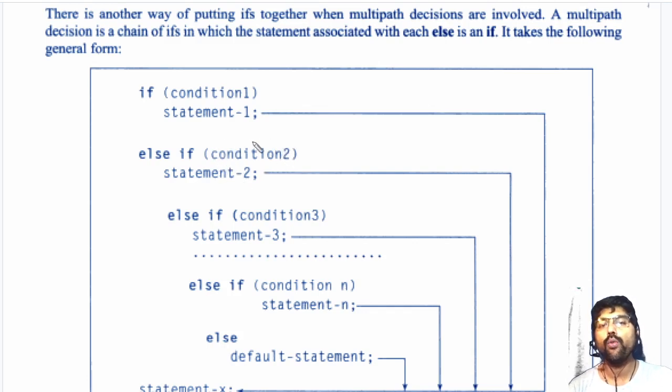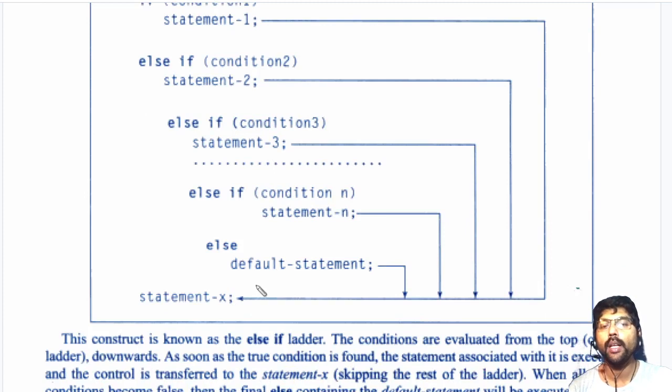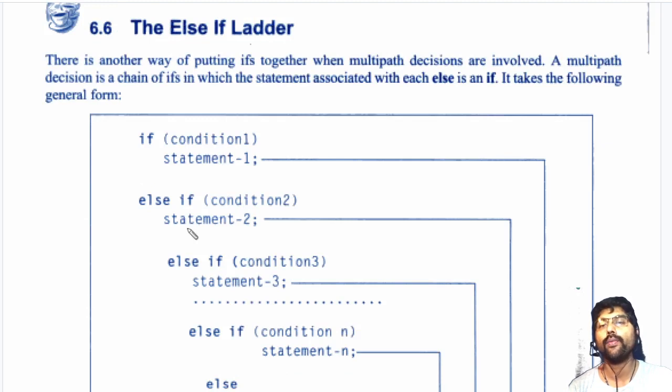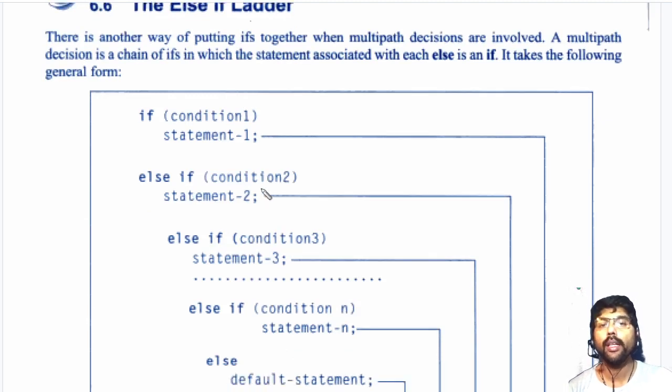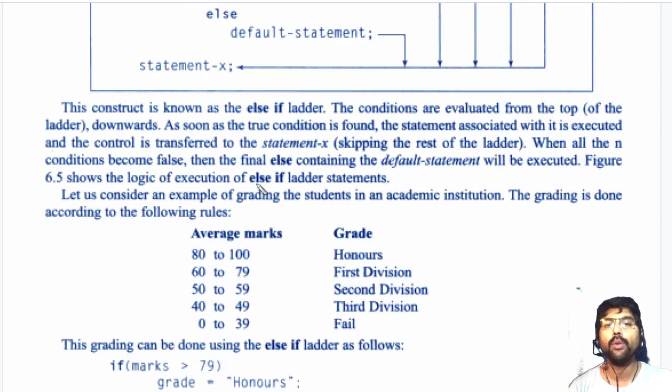If condition 2 is also false, go for another else if statement and check another condition. More than one condition can be checked like this. At the end we have a default statement, that is the else part. If no condition is matched, then the else part will be executed. Once the else is done, it comes out of the if statement. This is called the else if ladder. Such if statements are very helpful in some programs. So this is one example where we can use an if else if ladder.